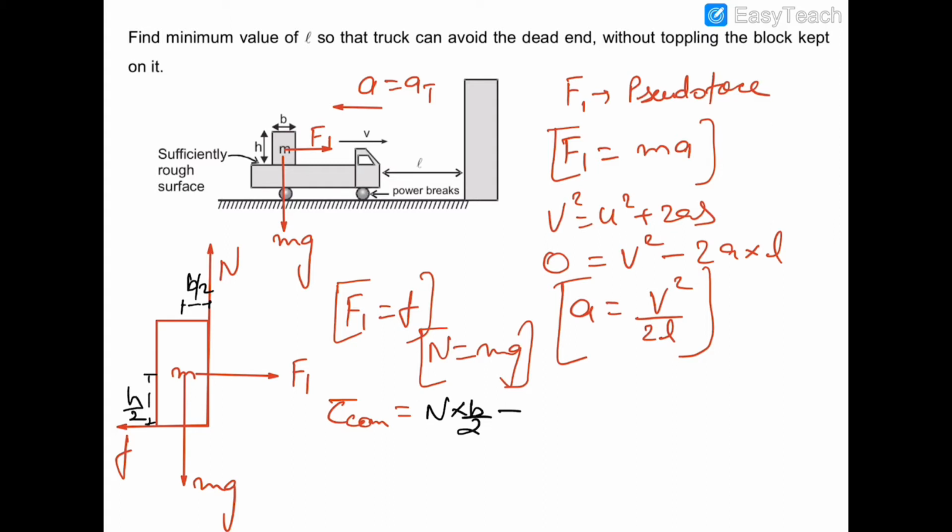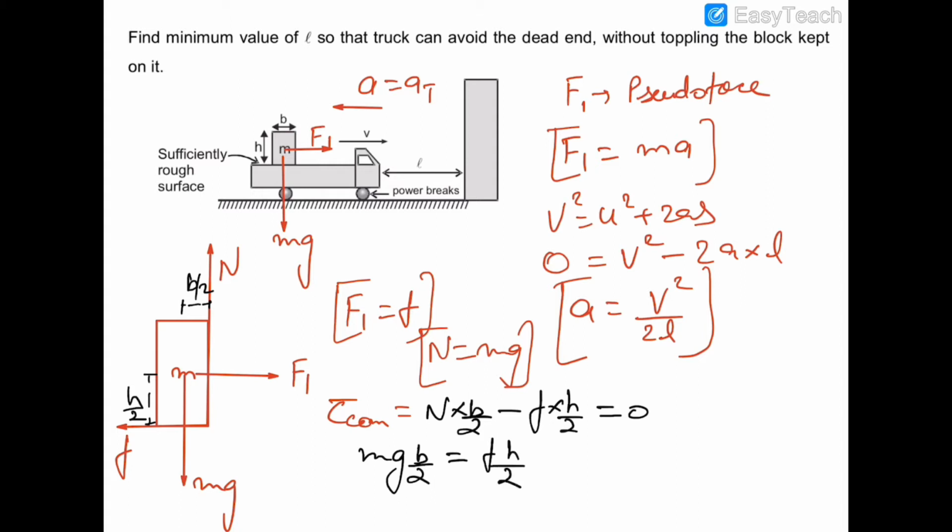It is also obvious that the torque of normal reaction is in anti-clockwise sense while the torque of friction is in clockwise sense. So there is a negative sign between them. The net torque should be 0 and N is equal to mg. So this is mgb by 2. It should be equal to fh by 2.